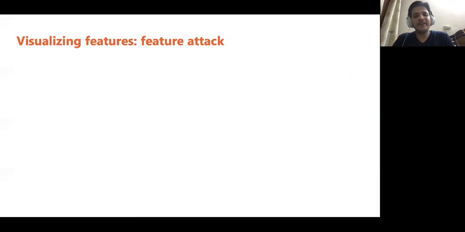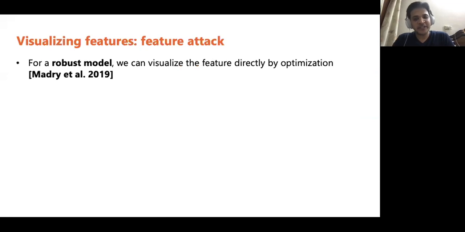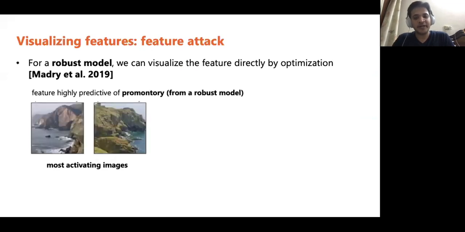So, how do we fix this problem? We use the prior observation by Madry et al. that the features of a robust model can be visualized directly using optimization. For those who don't know what a robust model is, we will be discussing it in the next slides. Here, we again select a feature highly predictive of the class promontory from a robust model, and these are the most activating images.